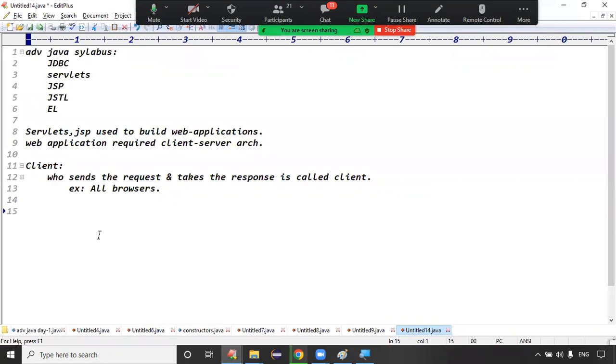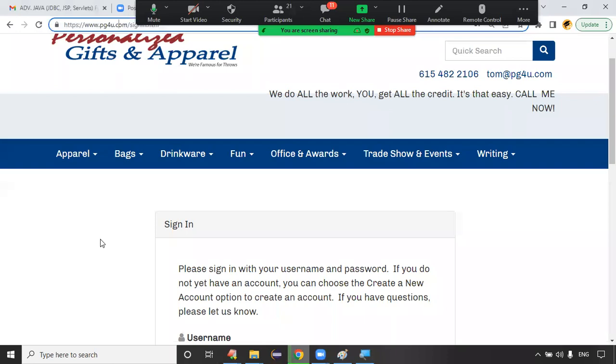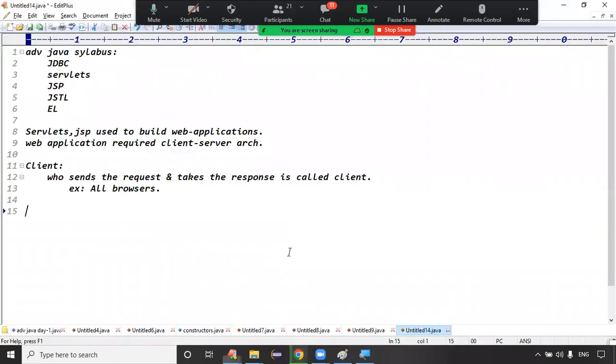HTML, CSS, and JavaScript are all called client side technologies. Generally, you call it the front end. What are the client side technologies?